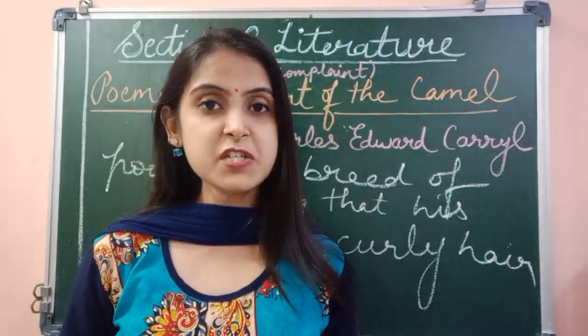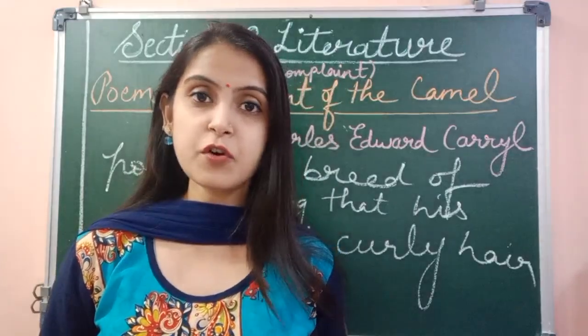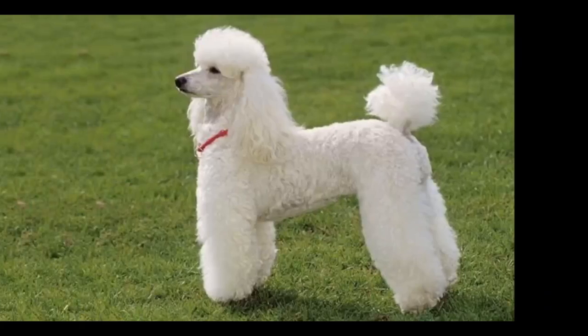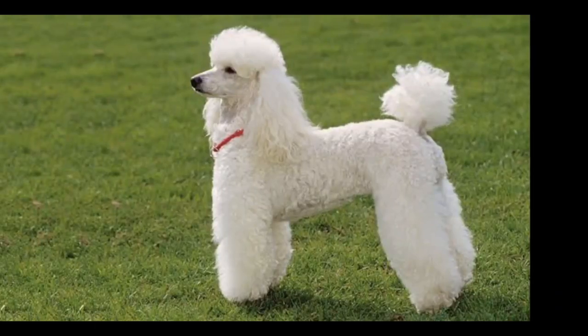Now I have a picture for you, the picture of poodles. So this is how a poodle looks. This is a breed of dogs that is generally found in Germany. In India, you will hardly find poodles. And you see, all over its body, the hair is thick and curly. Isn't it? So children, what do they eat? We have just now read that they eat noodles and they also have chicken and cream for their lunch, right?